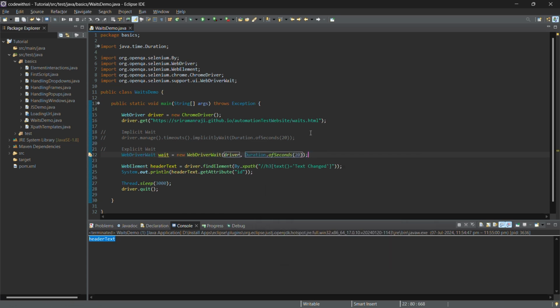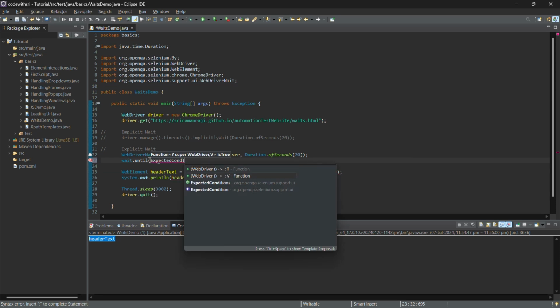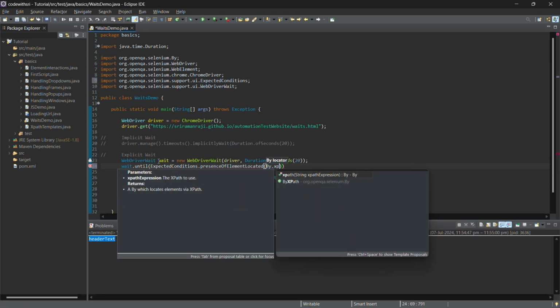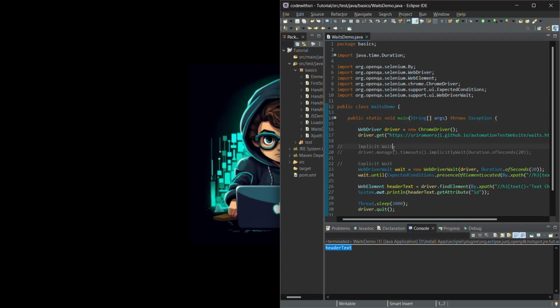We'll comment out the implicit wait and initialize a WebDriverWait, which is explicit wait, and I'm giving the same duration, which is 20 seconds. And as I said, it is a targeted condition where you can specify which condition you want to be waiting for. Here I'm going to wait for the presence of the element.